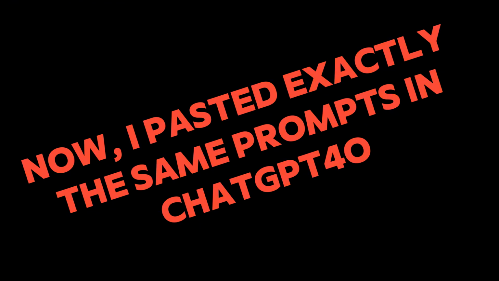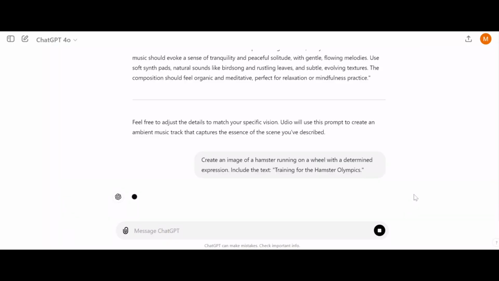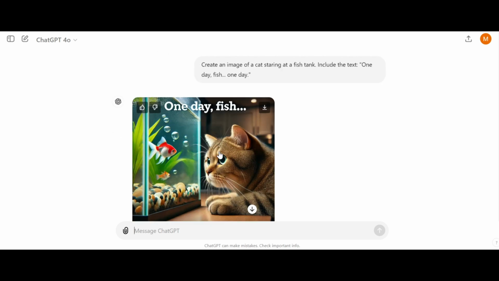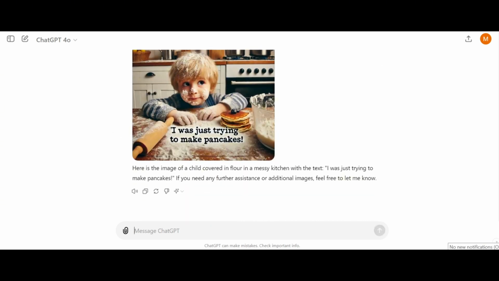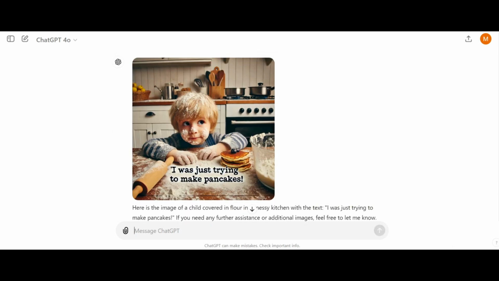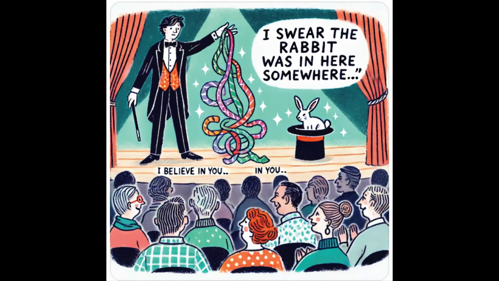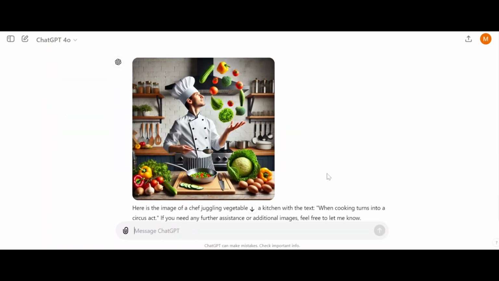Now I pasted exactly the same prompts in ChatGPT 4o. Clear text. Nice image and clear text. Here as well. And the magician image, nice image, but surprisingly we see the rabbit as well. The last prompt was the chef image.